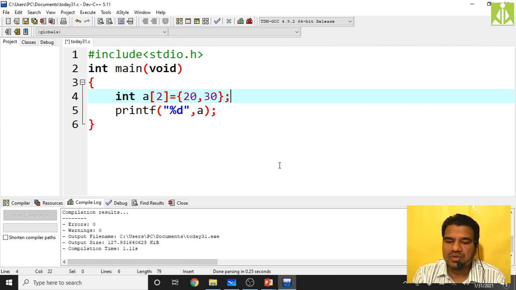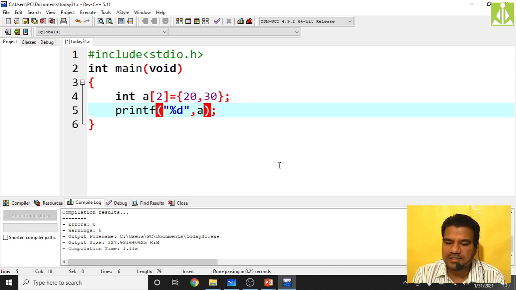So now, how many values do I have in that array a? We have two values, because the array size is 2. We have 20 and 30 there. And what is a of what is 20? How can I access the 20? It is a of 0, isn't it?